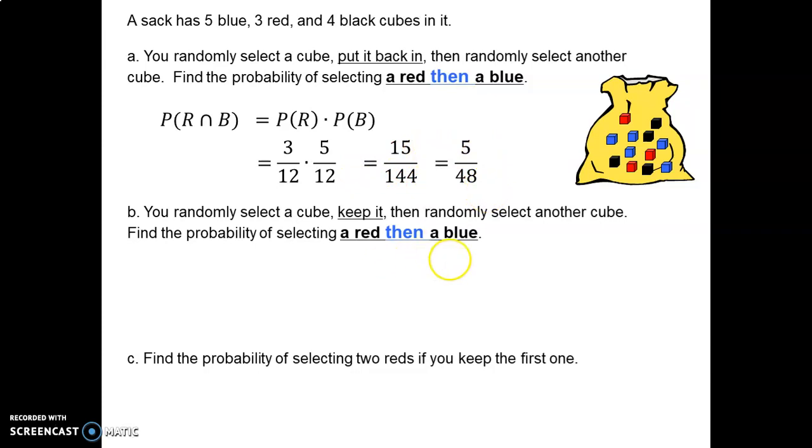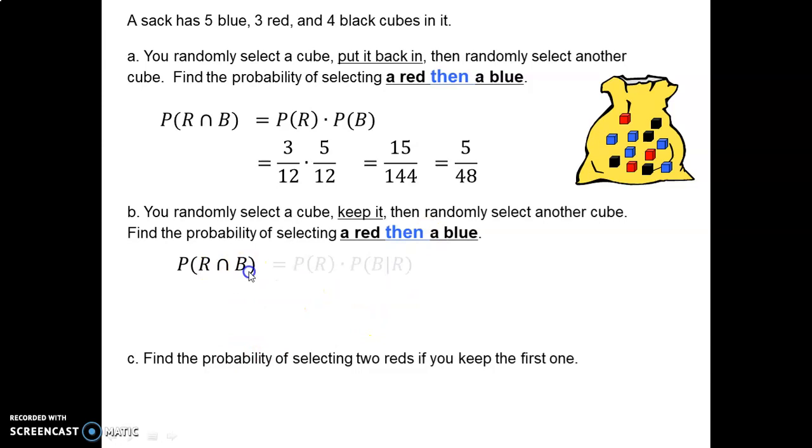Now look at question B. Okay, in B, these are dependent events because when you select a cube, you keep it. So now the contents of the bag change. There's fewer things in it, so the second draw is affected by the first draw. So these are dependent events. The second draw depends on the first.